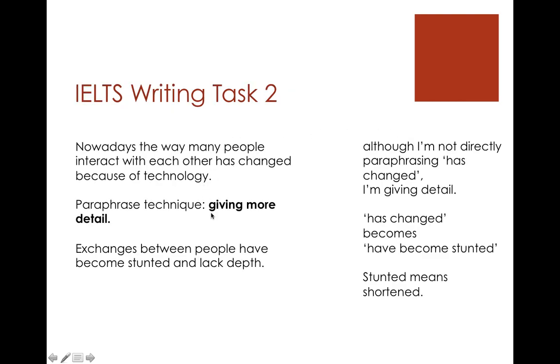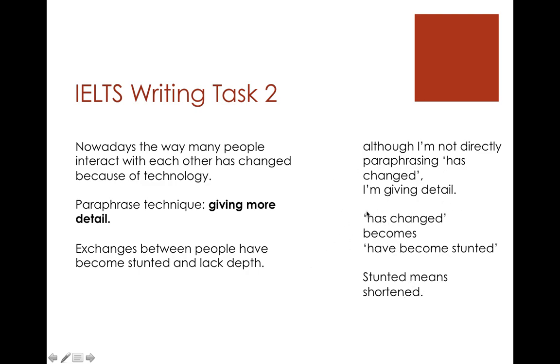So now we're going to just take a look at the bonus way of paraphrasing. And we looked at it a little bit already, but it's called giving more detail. So here is "has changed," but we don't know what the detail is. So again, here, stunted and lack depth is the detail of changed. Okay, has changed becomes stunted, and stunted means shortened.